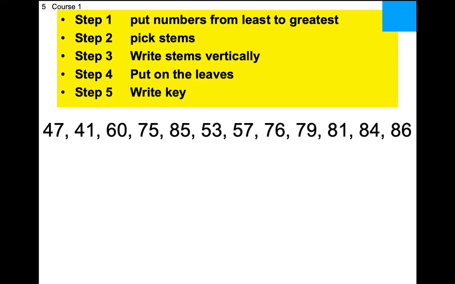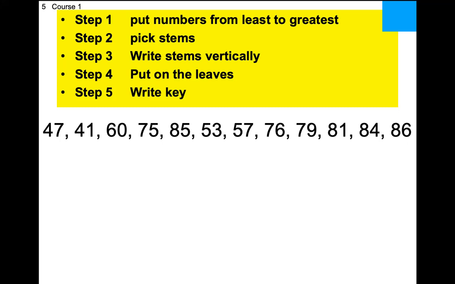I said this part is the quick part. Now we just simply text. For me, I'm going to look at all the ones that start with a 4. 1 and 7. I'm trying to be neat. I put a 1 and a 7. The 5, I got a 3 and a 7. So I write a 3 underneath the 1 and a 7 underneath the 7. The 6s, got a 0. The 7s, I got a 5, 6, 9. The 8s, I got 1, 4, 5, 6. There's the stem and leaf plot.